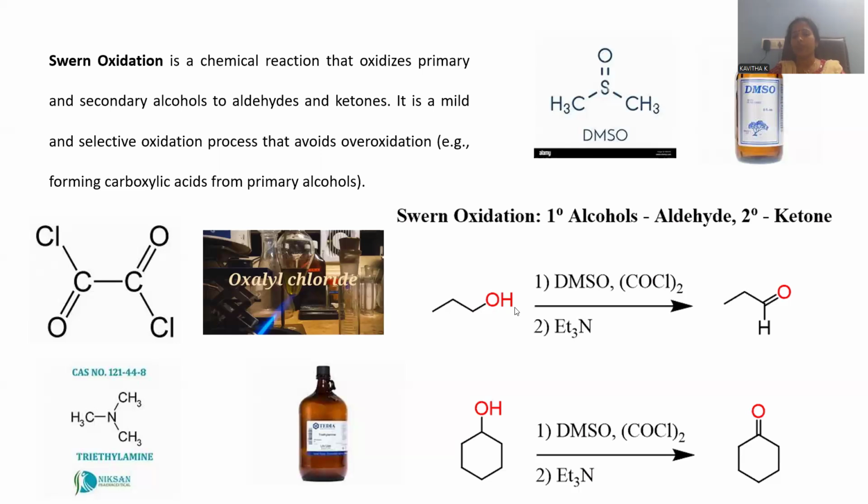Here you can observe a primary alcohol. The chain length is 3 carbons and propyl alcohol was taken. Dimethyl sulfoxide and oxalyl chloride were treated together in the presence of triethylamine base, so that the primary alcohol will be oxidized into an aldehydic compound by means of Swern oxidation. If the case is a secondary alcohol, we take cyclohexyl alcohol so that cyclohexanone product formation is possible by means of the same reaction conditions.